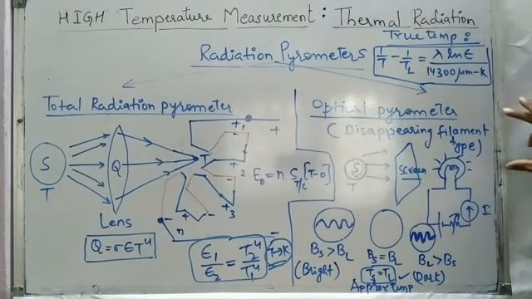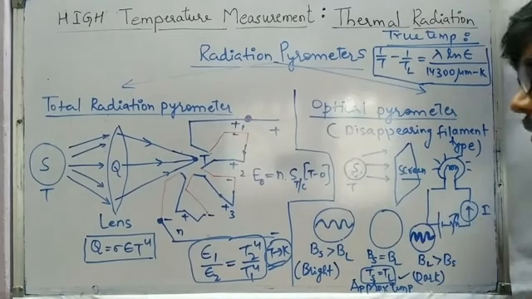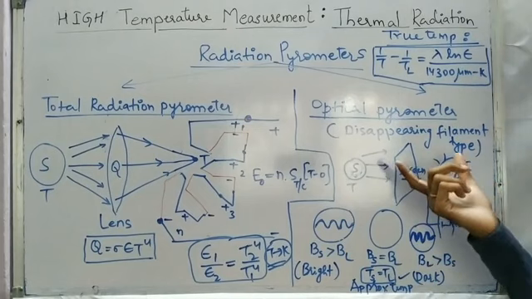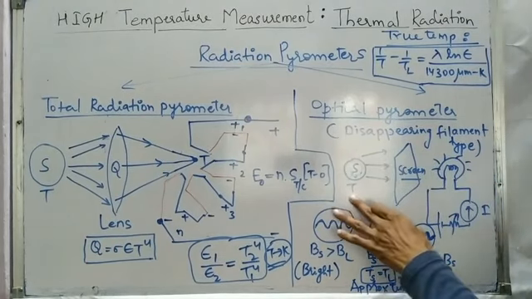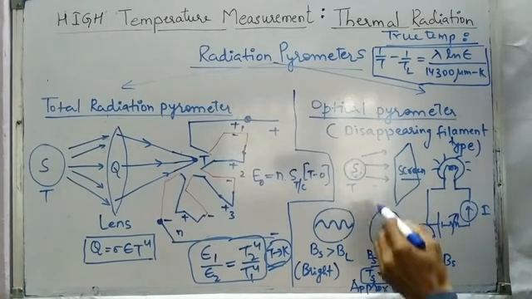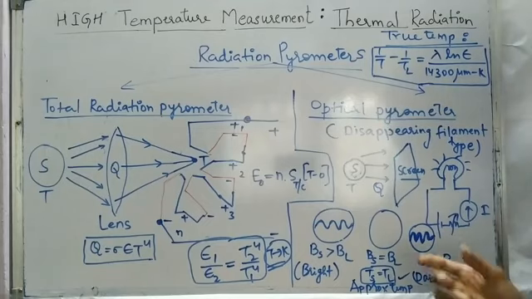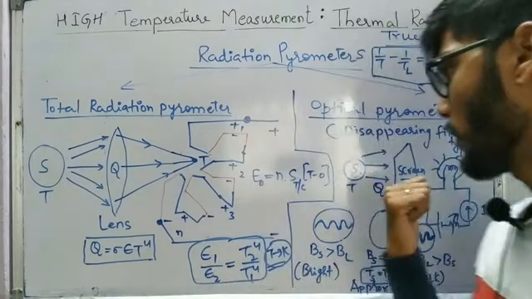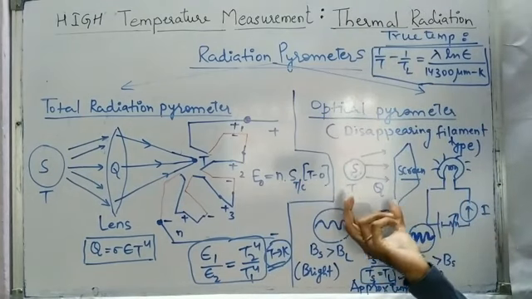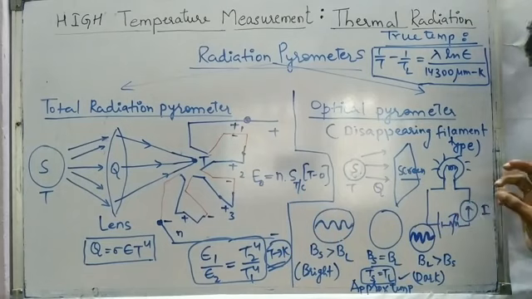And in the case of the optical radiation pyrometer, again the concept we are going to discuss, because the actual physical appearance is a little different. The optical pyrometer is nothing but the disappearing filament type. So we again have one source which is at some temperature and emits some radiation, and in this case the human eye is going to get involved in the process. We are going to compare the radiation coming from the source with the radiation of the bulb.